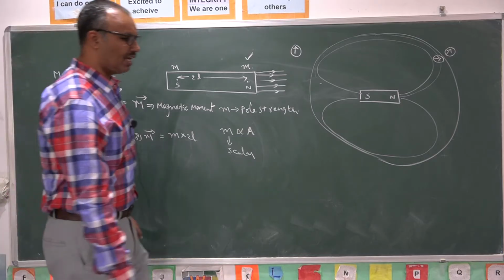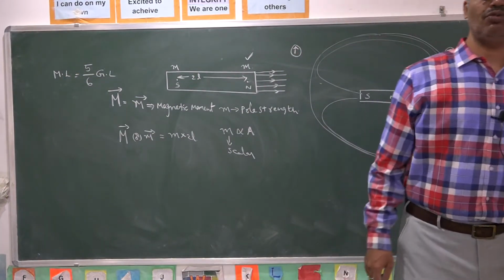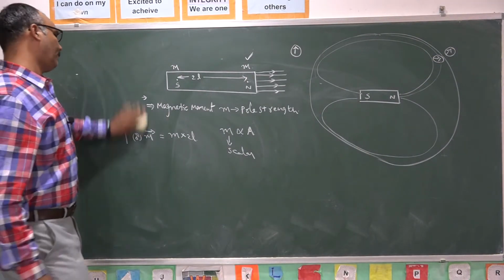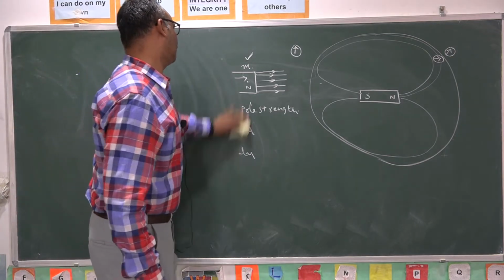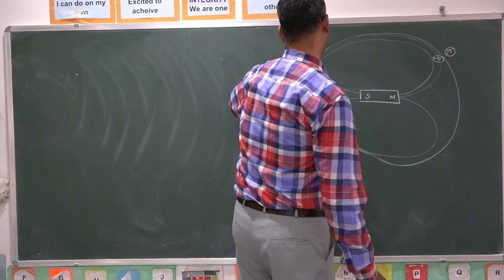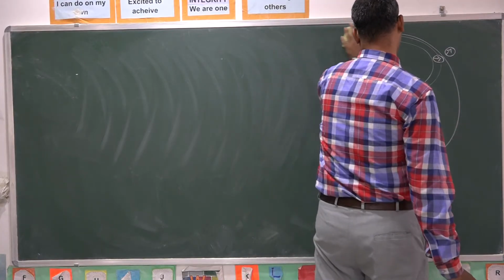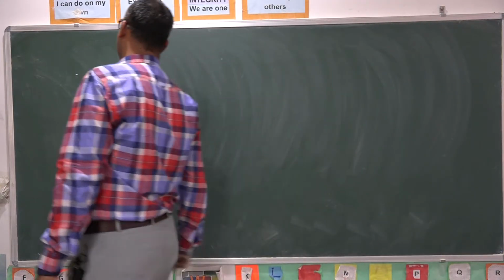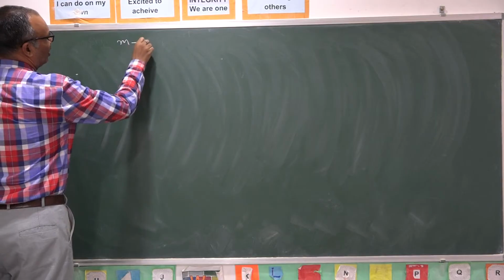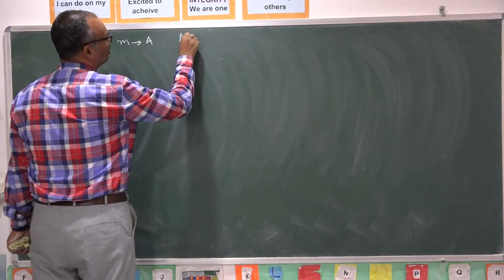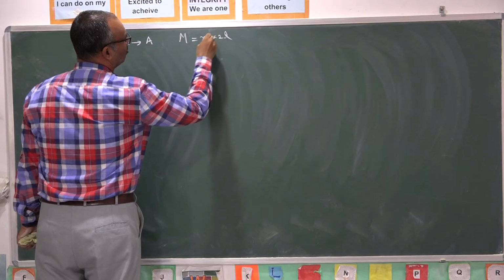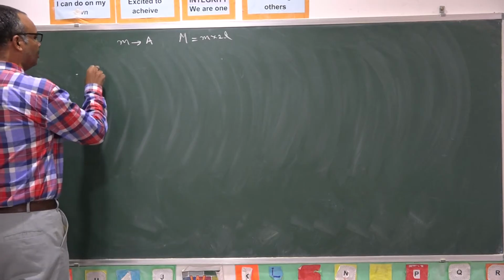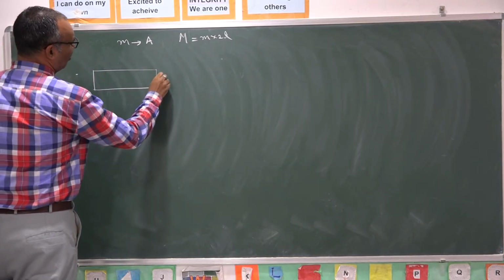Sometimes in EAMCET-like examinations, you will be asked to do certain problems. Let us see one or two. Pole strength depends on area of cross section. Magnetic moment means pole strength into length of the magnet, so it depends on area as well as length of the magnet. If I have a magnet of area of cross section A,